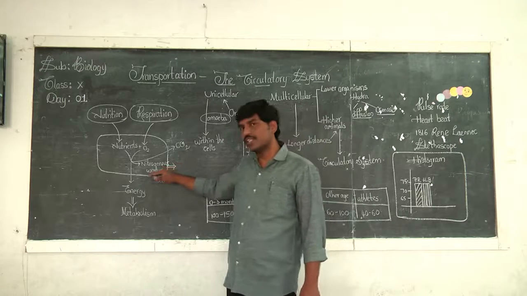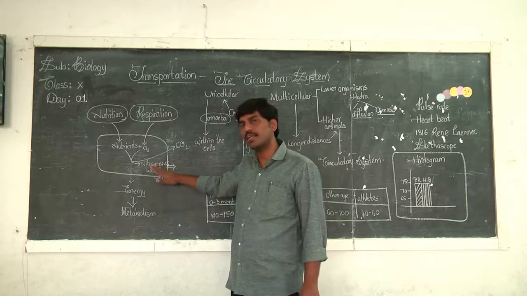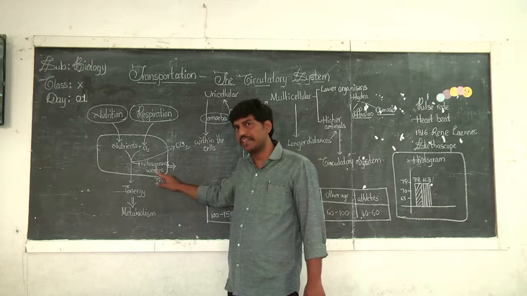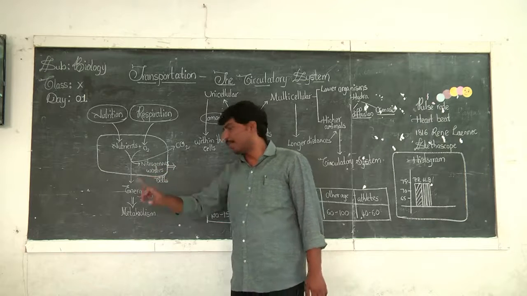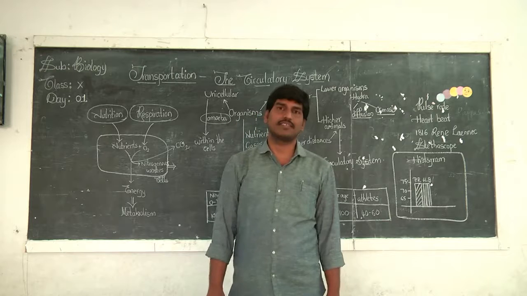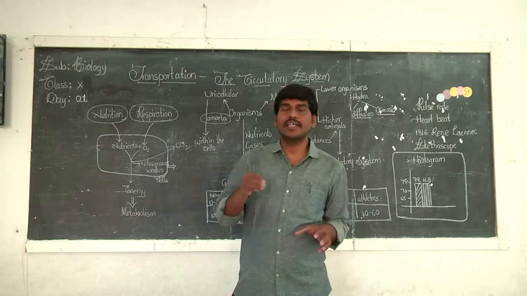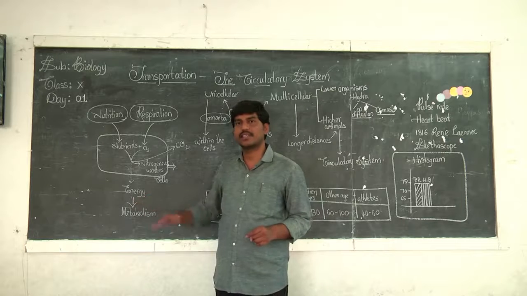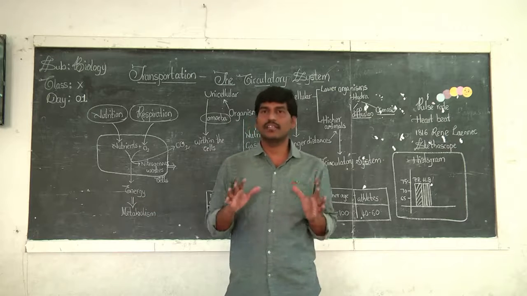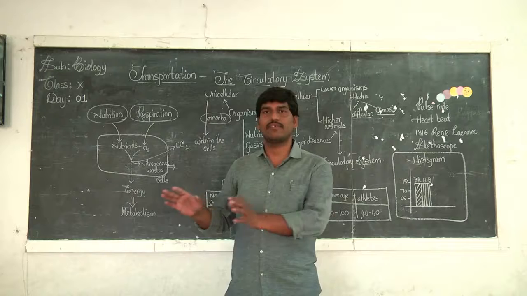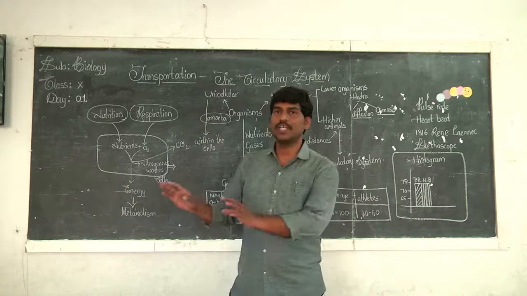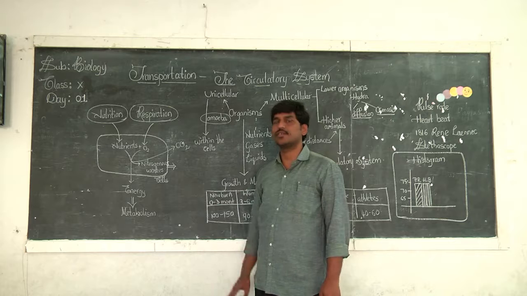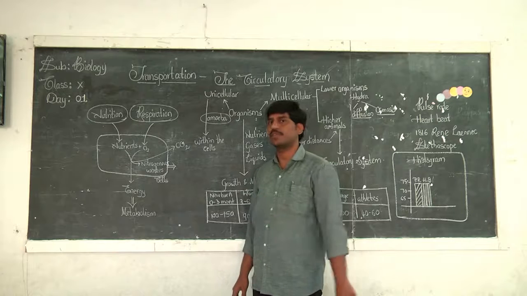If these nitrogenous waste materials are not removed from the cells from time to time, they interrupt the metabolic activities. When they interrupt our metabolic activities, the energy producing system is going to be slowed down, generally we are going to be weak, and finally we are going to meet our death. So from time to time, this nitrogenous waste material should be gotten rid of from our body.